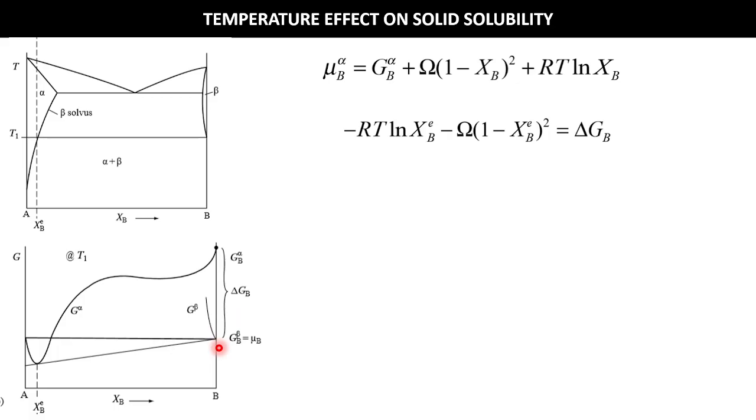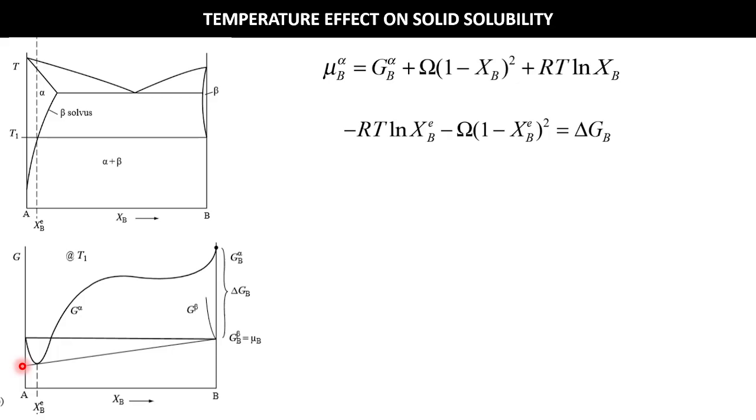And at that composition, our Gibbs free energy of alpha is this value, right? And mu B in the alpha phase, the chemical potential of B in alpha phase, is this, where I am pointing.